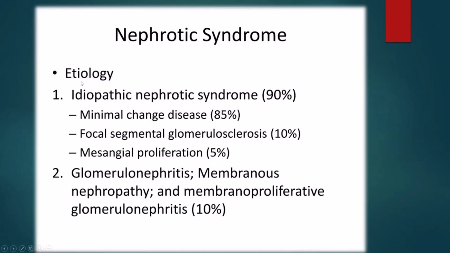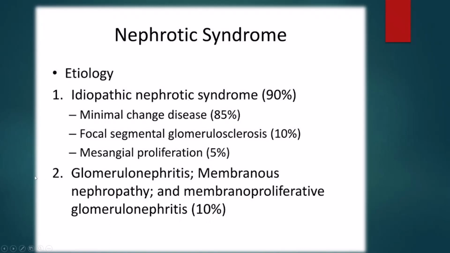What are the etiologies of nephrotic syndrome? It is of idiopathic nephrotic syndrome and glomerulonephritis. Idiopathic nephrotic syndrome accounts for 90%: minimal change disease 85%, focal segmental glomerular sclerosis 10% and mesangial proliferation about 5%. In glomerulonephritis, for example membranous nephropathy and membranoproliferative glomerulonephritis, it is about 10%.